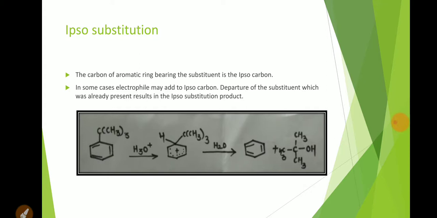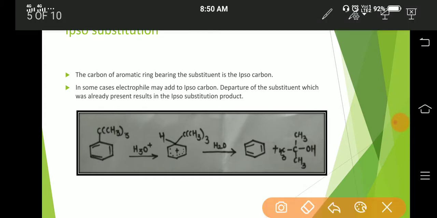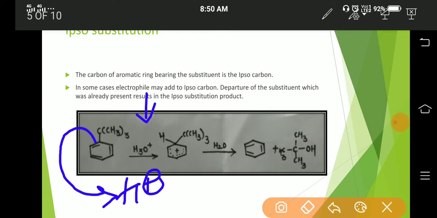So in acidic condition, this H plus can be attacked by the pi bond or pi electrons, which leads to the generation of a positive charge at the ortho position that can be stabilized by resonance.